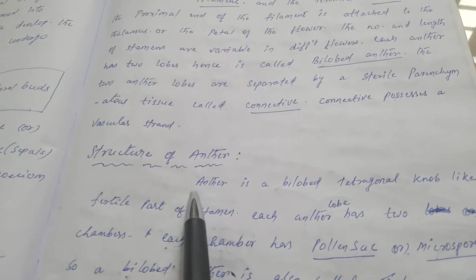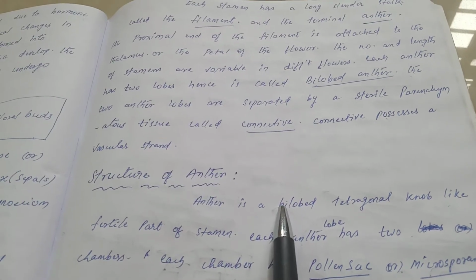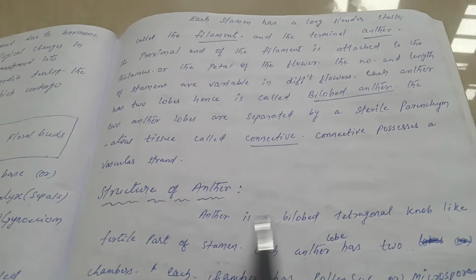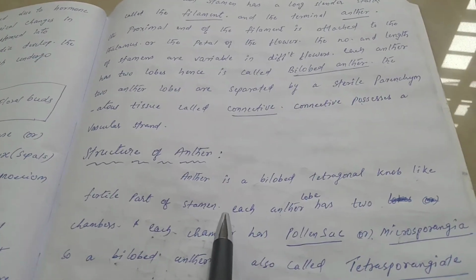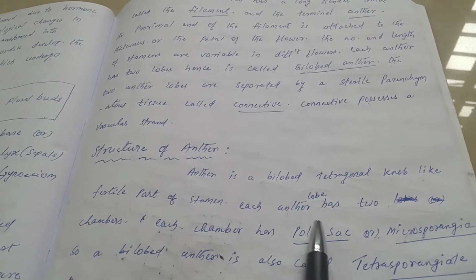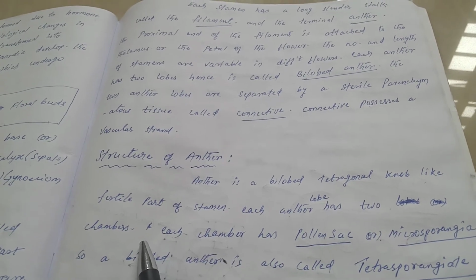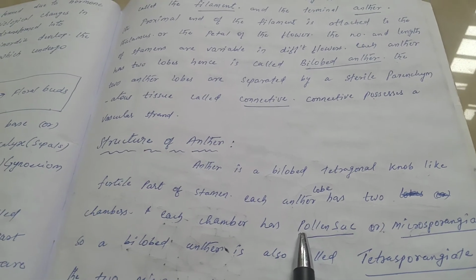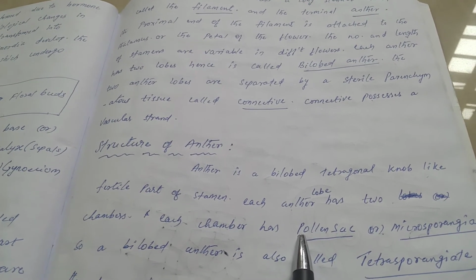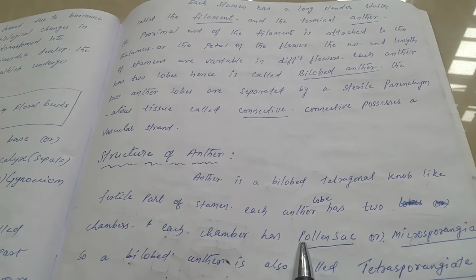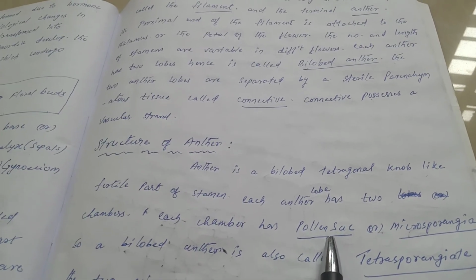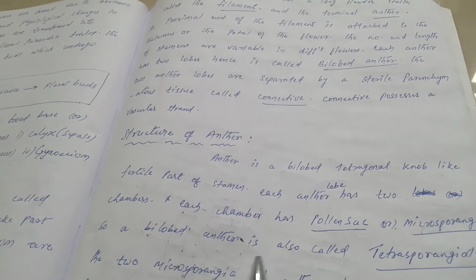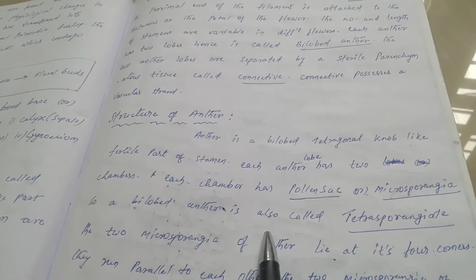So anther has two lobes. So anther is a bilobed, tetragonal, knob-like, fertile part of stamen. So each anther lobe has two chambers, and each chamber has two pollen sacs. So anther has two lobes. Each lobe has two chambers. So each chamber has pollen sacs, or pollen sacs are also called microsporangia. So bilobed anther has 4 pollen sacs.